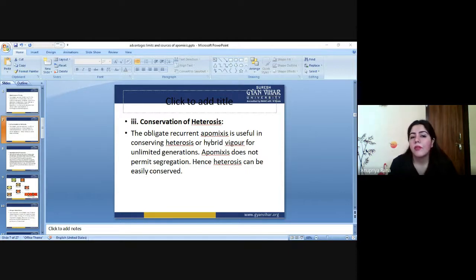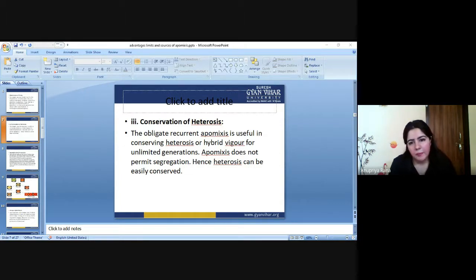So this cell we can call a hybrid vigor. In very simple language, if a daughter cell has far greater characters and is very useful in comparison to its parents, we easily call it a hybrid vigor. Means with a very enhanced characteristic, a cell can be called a hybrid vigor.